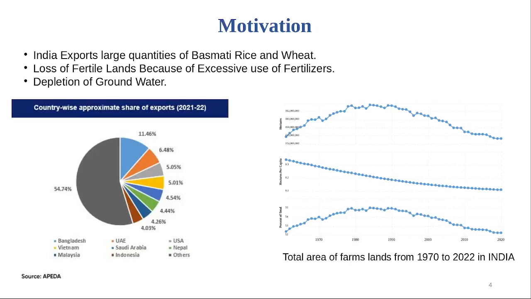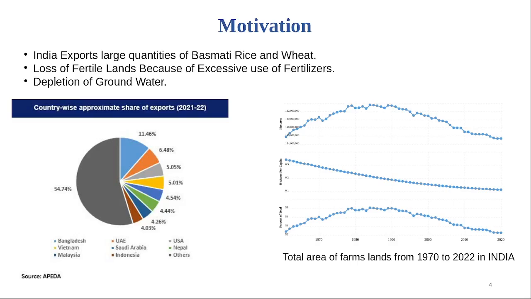So if you look at the motivation, India actually exports the majority of its crop to countries such as Bangladesh, UAE, and USA. The loss of fertile land is because of excess use of fertilizer, and the depletion of groundwater also is being caused due to this.